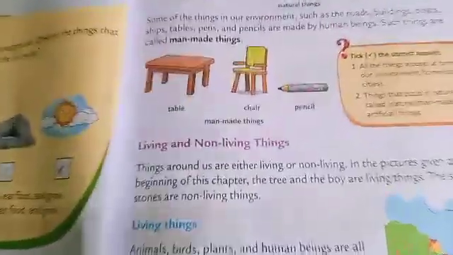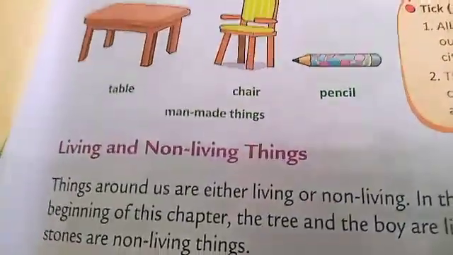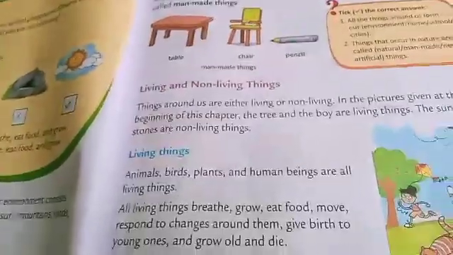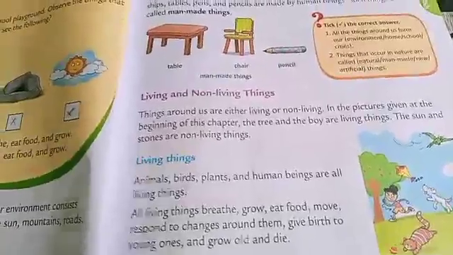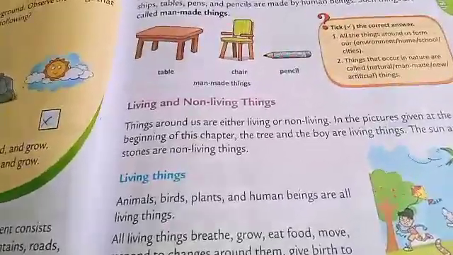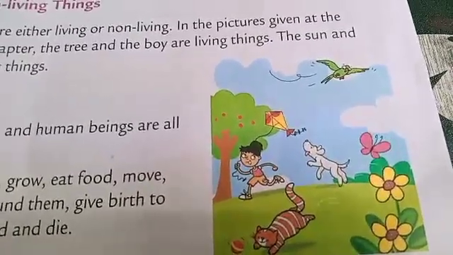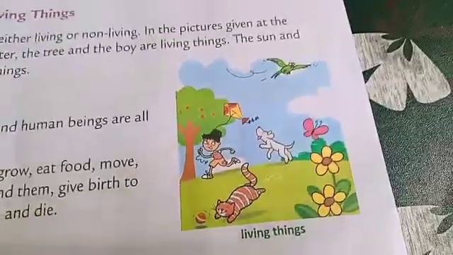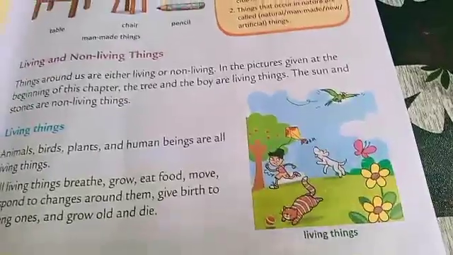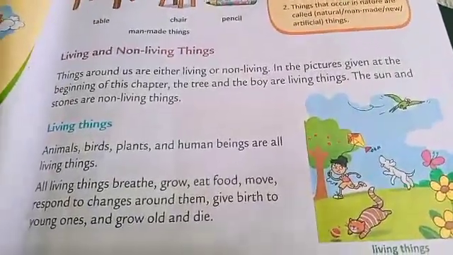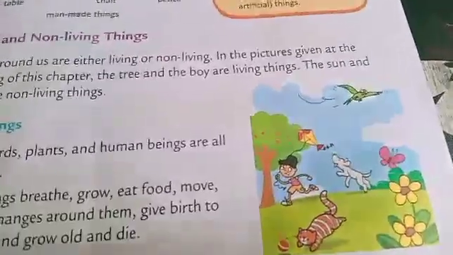Then we learned about living and non-living things. In living things, you learned that animals, birds, plants and human beings are all living things. All living things can breathe, they can grow, they can eat food, they move, they respond to changes around them, give birth to young ones, and grow old and die.